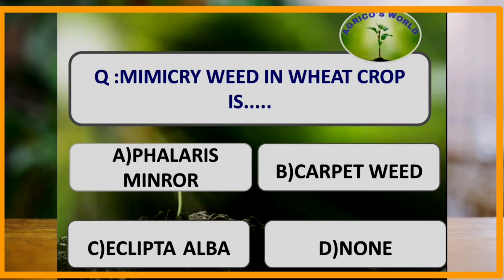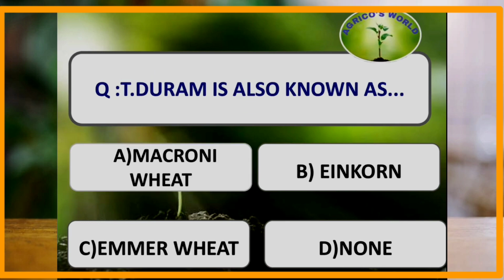What is the mimicry weed in wheat crop? The mimicry weed in wheat crop is Phalaris minor and it is a monocot weed, and Phalaris minor is also called as canary grass. Triticum durum is also known as. Triticum durum is also known as macaroni wheat.